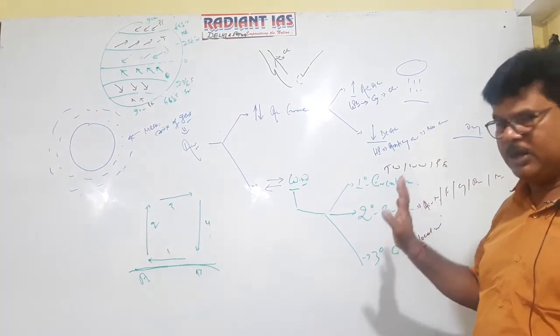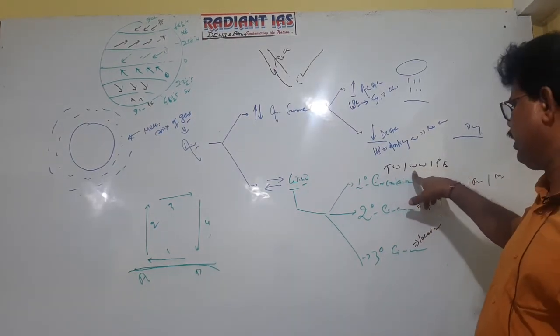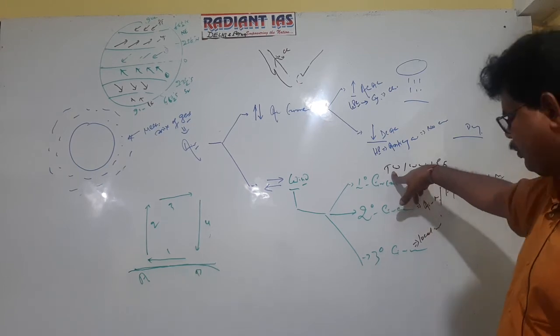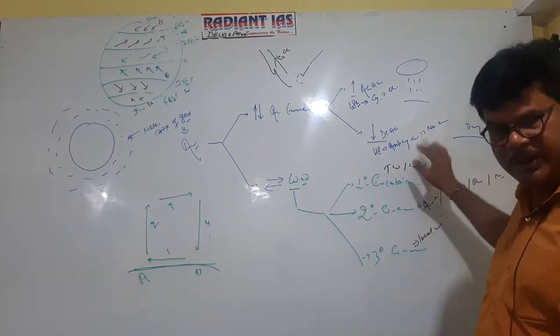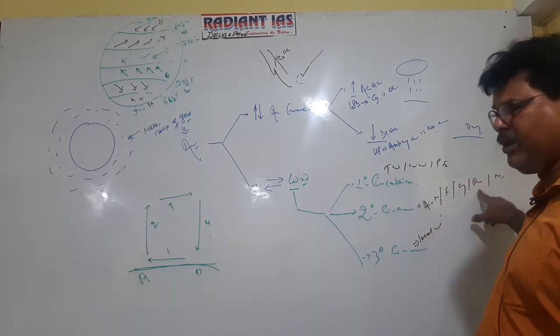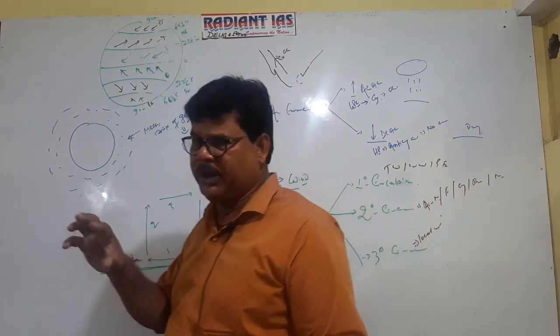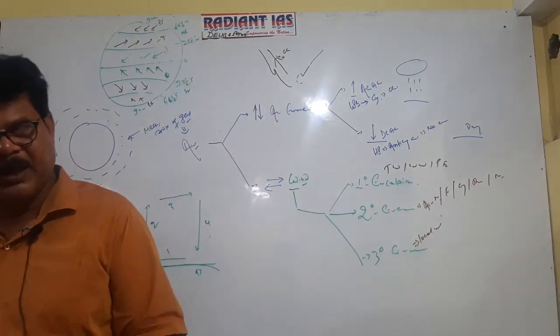It is clear. In climatology we will discuss tropical wind, trade wind, westerly wind, polar easterly in detail. We will discuss air mass, front, cyclone, anticyclone and monsoon in detail, and local winds and their specific characteristics. Okay, it is clear now?